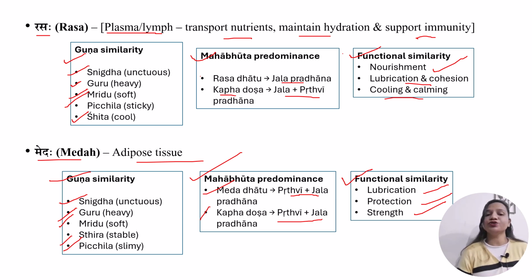Here also there is the classical concept regarding ashray ashrayi sambandha. Here also kapha dosh is ashrit and med dhatu is ashray. So it also means kapha dosh resides in med dhatu. Kapha dosh resides in rasa dhatu also, and kapha dosh resides in med dhatu also. And in both of these dhatus, kapha dosh is closely related by guna, by Mahabhut, and by functional similarities.